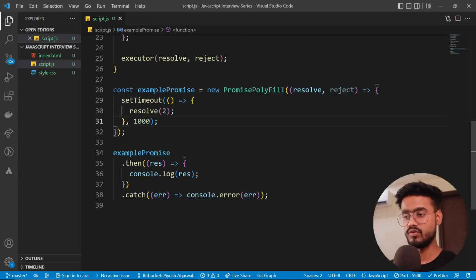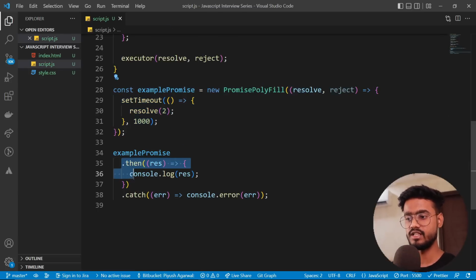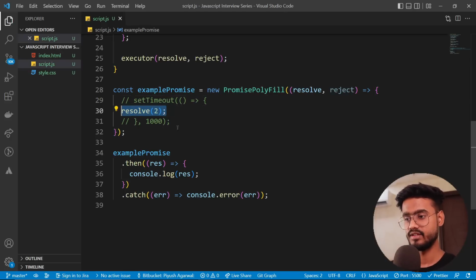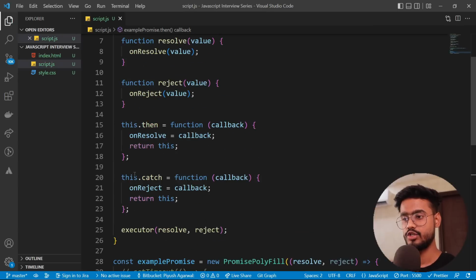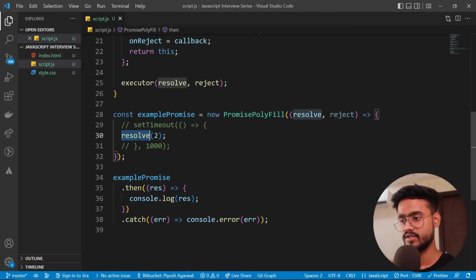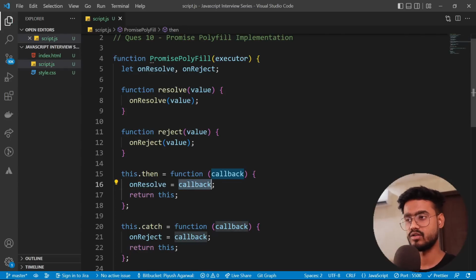Now let's move forward. So what we have done up until this point is for the asynchronous operations, right? When we do this .then, but let's say we don't have this setTimeout, or we are not calling an API and we are just directly resolving this, then what's going to happen? It's not going to go inside this .then. So it will not provide this callback to this onResolve. So this will give us this error that onResolve is not a function, because obviously inside of this resolve over here, onResolve is not a function anymore. It's just a variable because we haven't initialized it with a function. So let's handle the synchronous part of this thing as well.